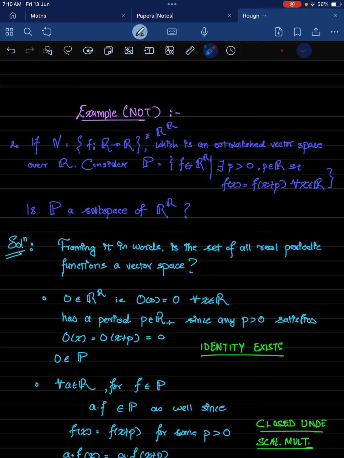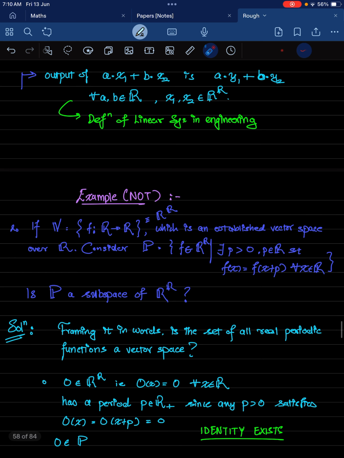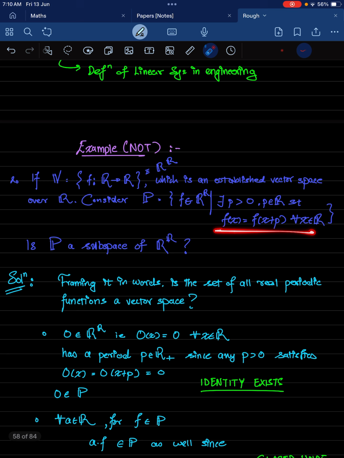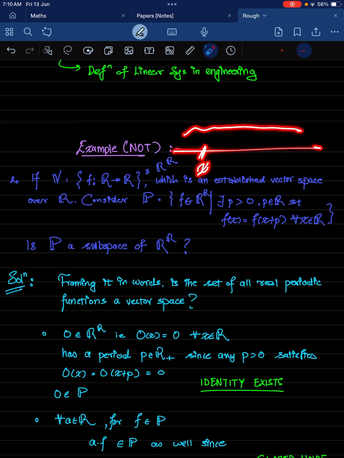A periodic function is something that repeats itself over an interval. So after a certain interval, this function will repeat itself, and that info is encoded by this equation over here. f of x is the same as f of x plus p. So if you have some point, let's say this is the function graph, if this over here is x, then after an interval of p real numbers, you will see that it will start repeating itself. That's what periodic functions are all about.